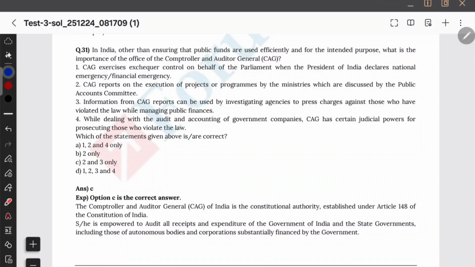This question is about the CAG in India. Other than ensuring that public funds are used efficiently and for the intended purpose, what is the importance of the office of CAG? What is the purpose of the CAG office? Let's see the options. CAG exercises exchequer control on behalf of Parliament when the President of India declares national emergency. I think they have made some switch here. There are many alternative options available. That's where UPSC commonly sets the trap.